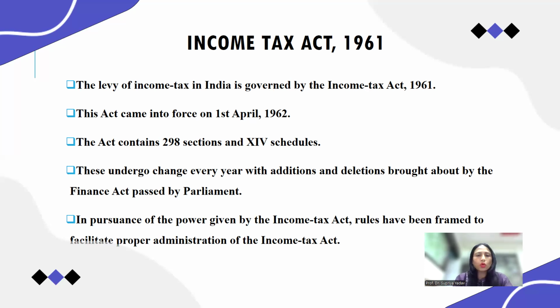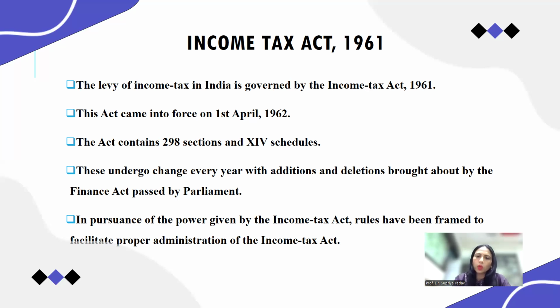In pursuance of the power given by the Income Tax Act, rules have been framed to facilitate proper administration of the Income Tax Act. The Income Tax Act should be applied to the country, so there should be some system which in reality should work.